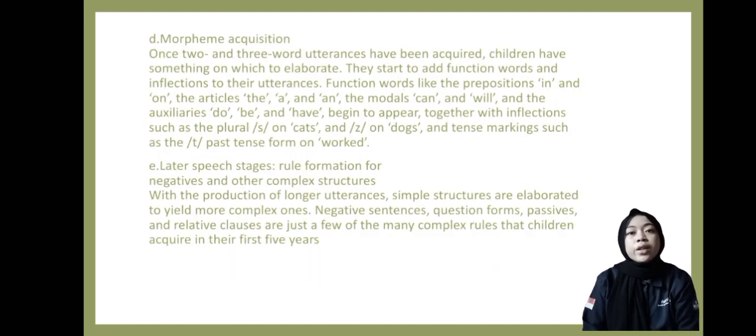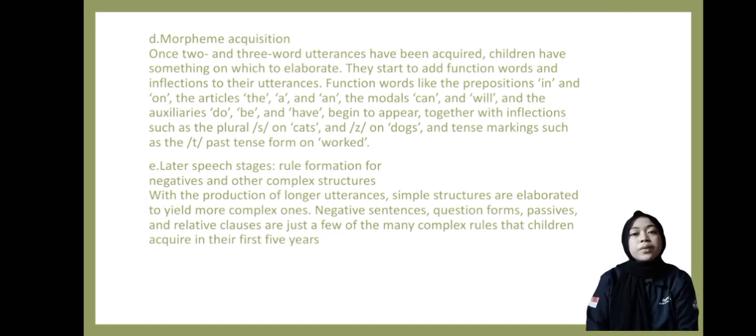Part D. Morpheme acquisition. Once two and three word utterances have been acquired, children have something on which to elaborate. They start to add function words and inflections to their utterances. Function words like the prepositions in and on, the articles the and a, the modals can and will, and the auxiliaries do, be, and have begin to appear, together with inflections such as the plural S on cats and Z on dogs, and tense markings such as the T past tense form in worked.